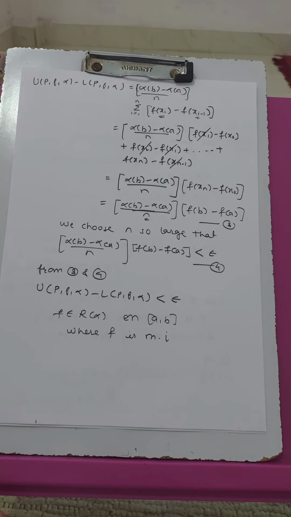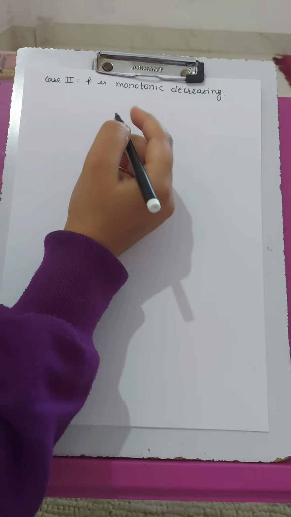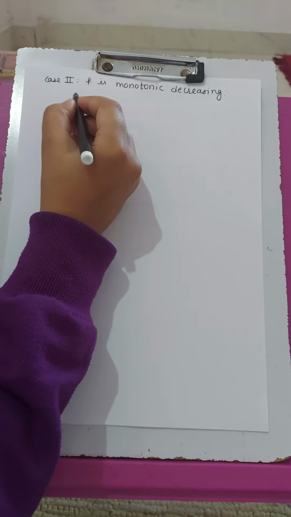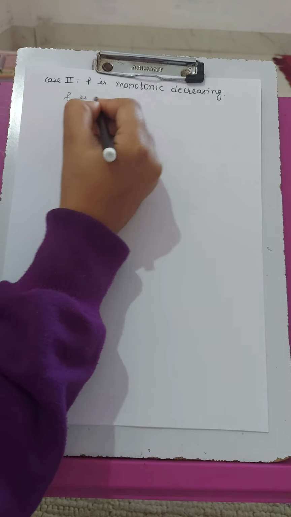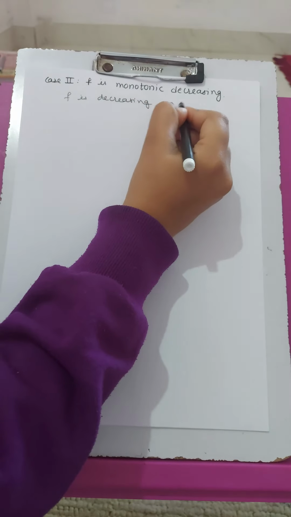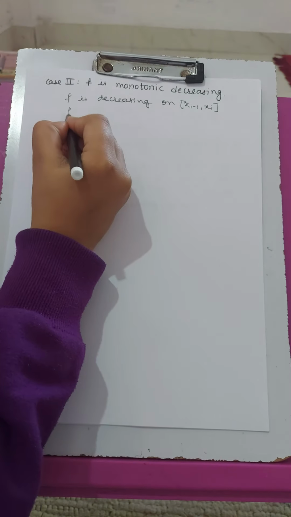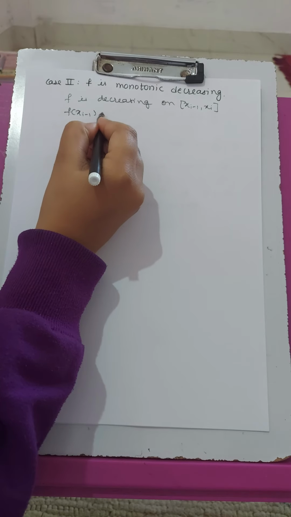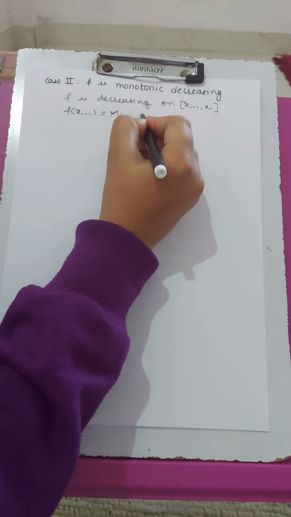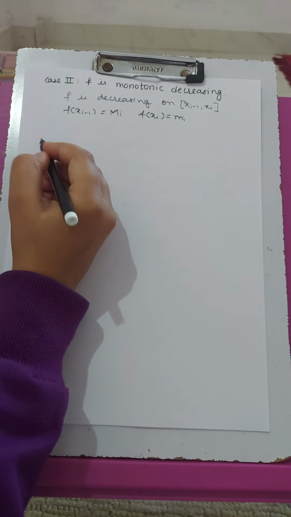So now we will discuss the second case where f is monotonic decreasing. Case 2, f is monotonic decreasing. So as f is decreasing on interval [xi minus 1, xi], f of xi minus 1 takes the value capital Mi and f of xi takes the value small mi.